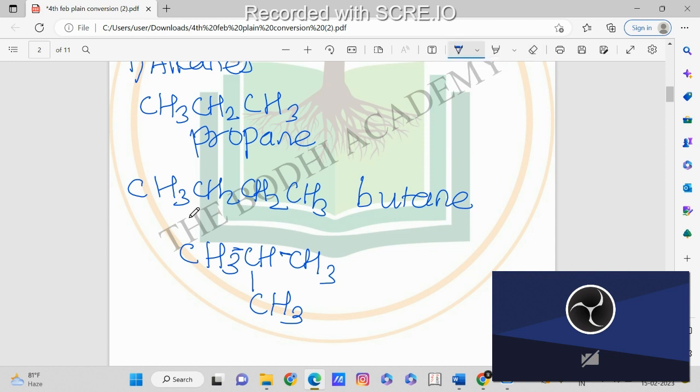So this way we can arrange the butane. This way we can arrange all the four carbons. This is the second way of arranging the carbons, and this is also called isobutane. When we arrange the butane in this manner, it will be called butane only according to the common name. But since it is arranged in this pattern, it will be called isobutane. So this is the isomerism in alkanes.